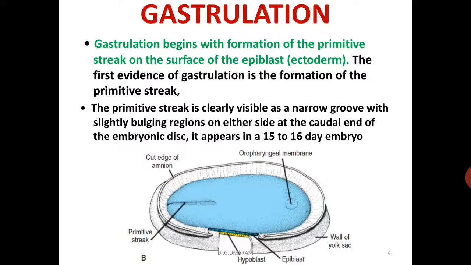It appears in the 15th to 16th day embryo, that is the start of the third week. In this image you can observe the blue color, which is the epiblast. Over the epiblast at the dorsal area or the caudal region, a narrow groove appears, and that is the primitive streak.